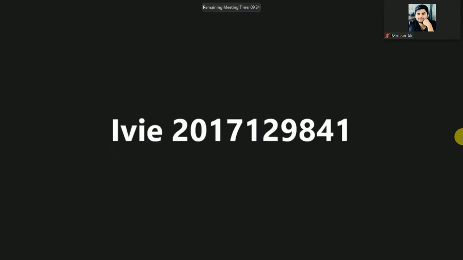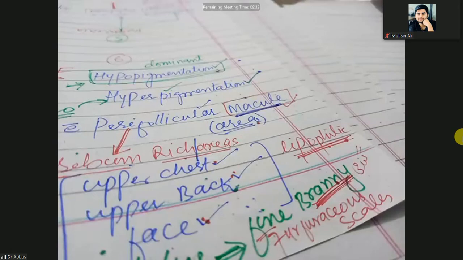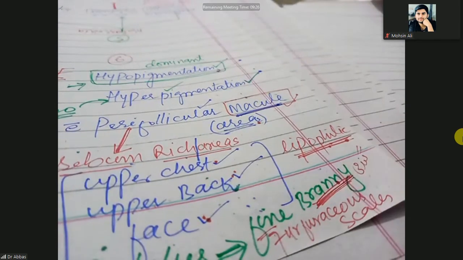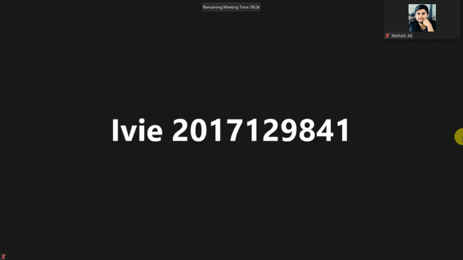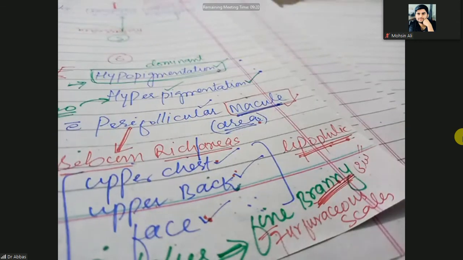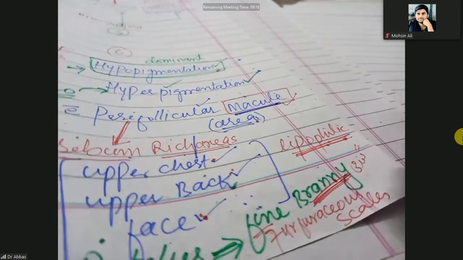But furfuraceous scale means rice powder like. Clear? And these scales will not appear to the naked eye. Keep in mind, still clinical features are going on.